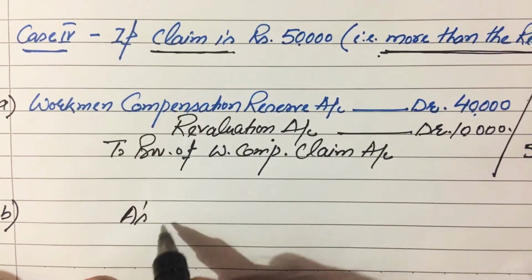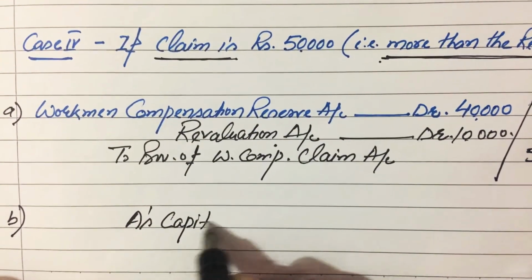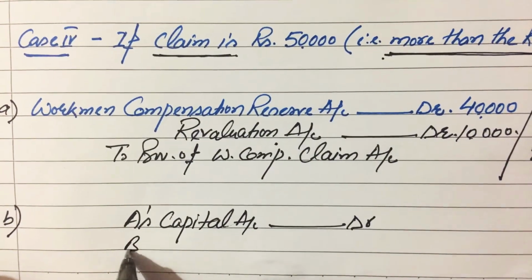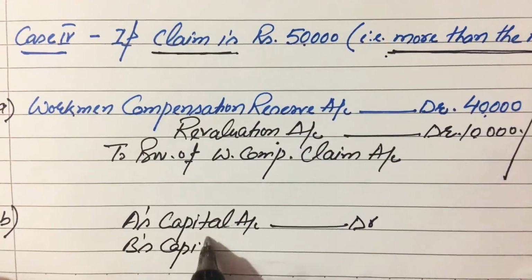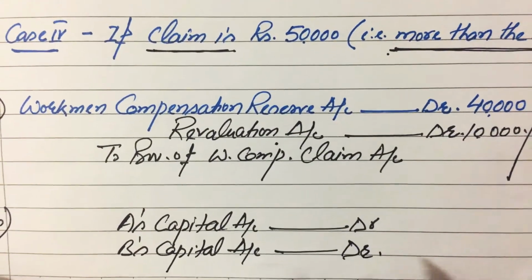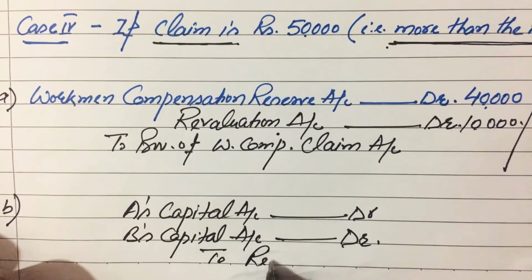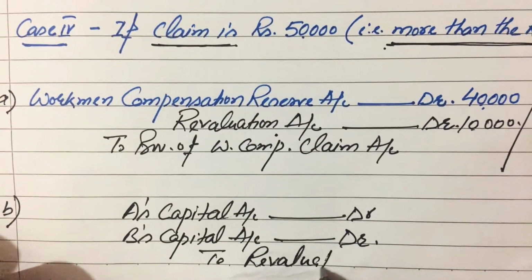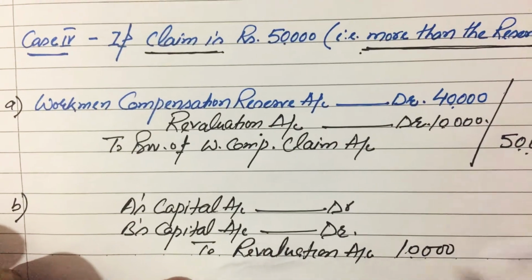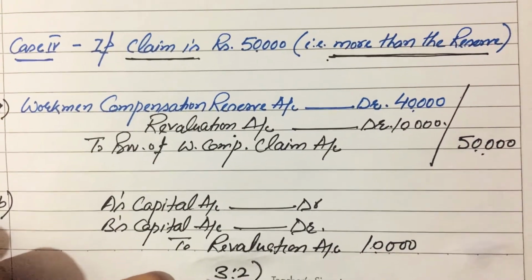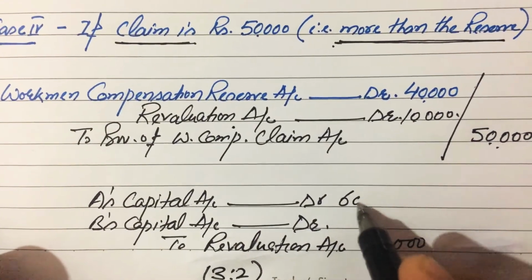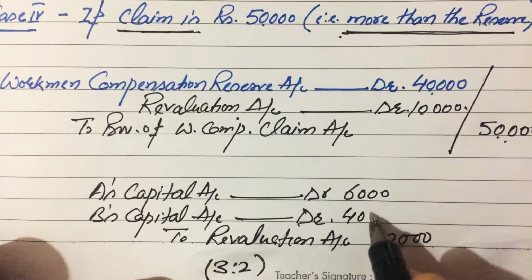That's why the entry will be A's capital account debit, B's capital account debit, to revaluation account. The amount is 10,000 rupees, and it will be distributed between A and B in the old ratio, that is 3:2. It means 6,000 and 4,000 rupees.